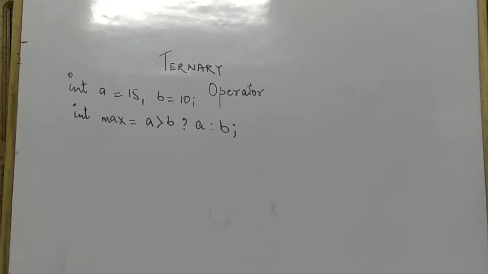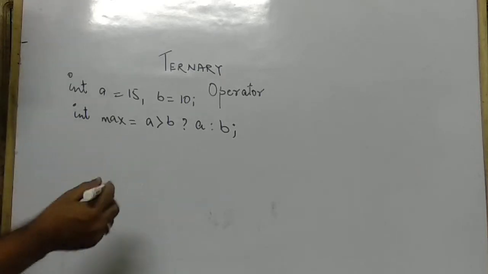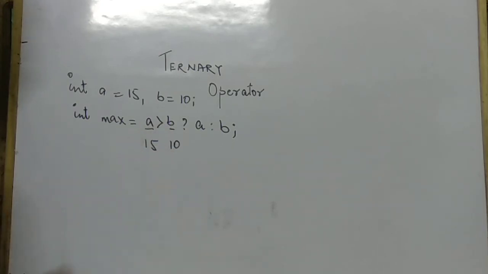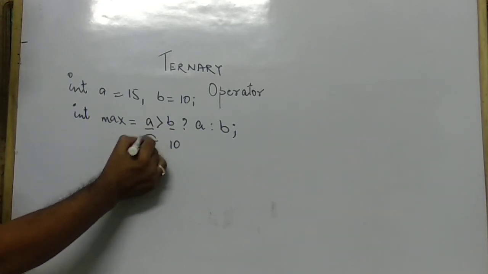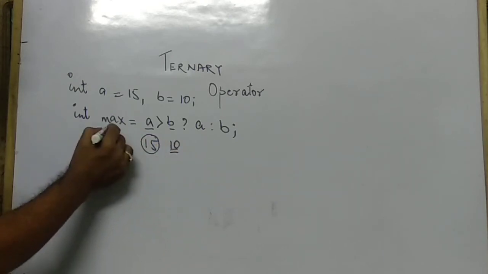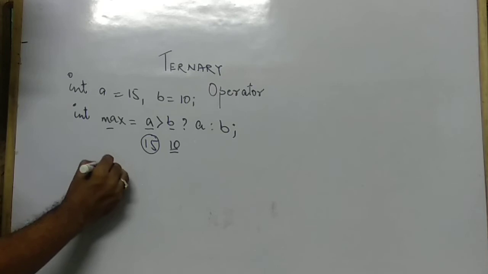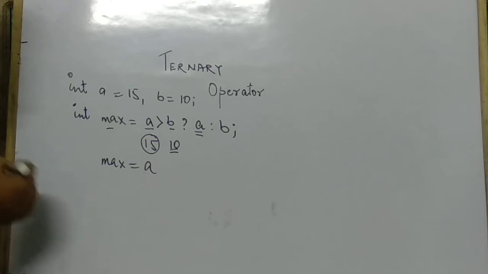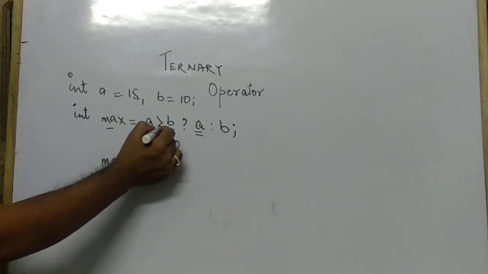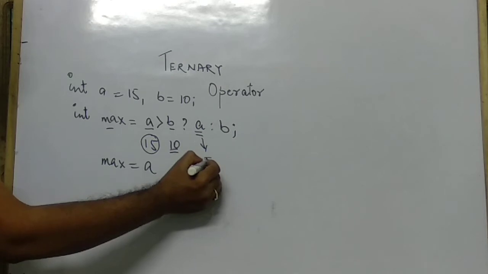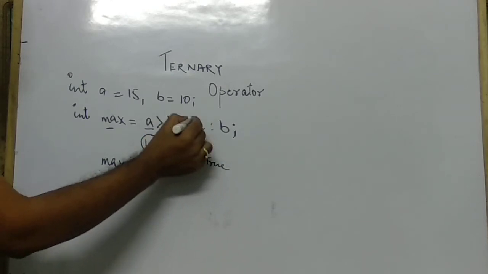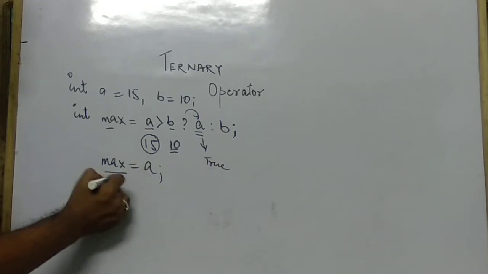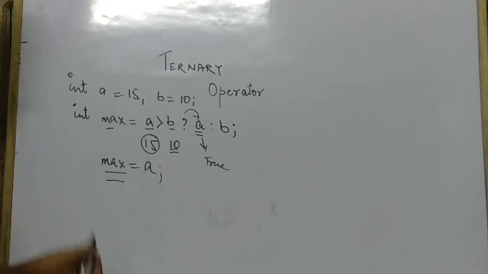Check the value of a here. The value of a is 15, the value of b is 10. Clearly the value of a is greater than the value of b. So what is the value of max? The max will store the value of a depending upon this given criteria. That is, if a is greater than b, then the condition is true. After the question mark, the statement is true, so this will be the value of max. So max equals a.